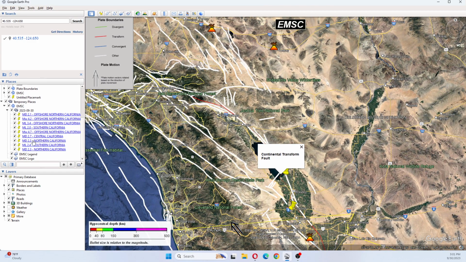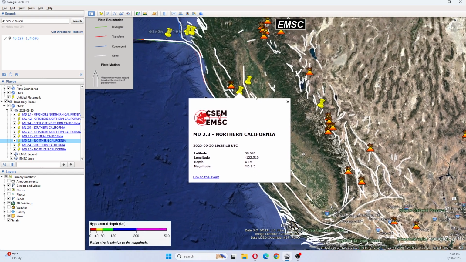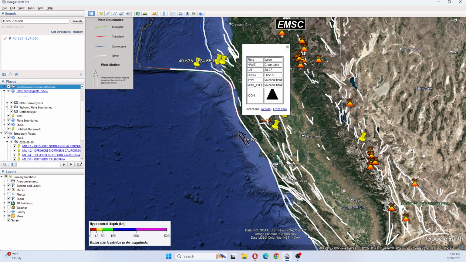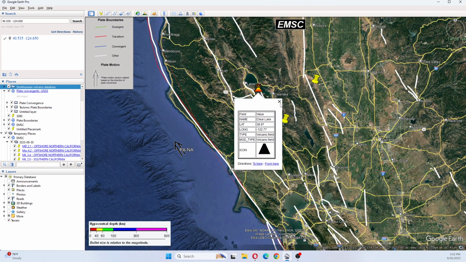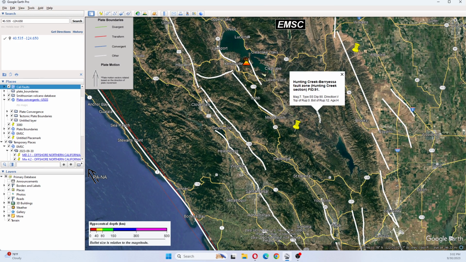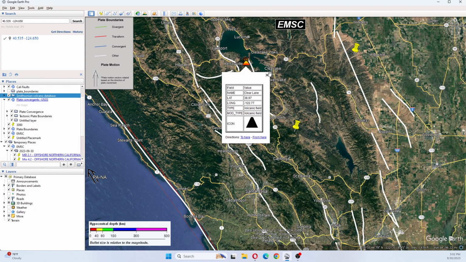The next earthquake was a 2.3. This earthquake is occurring up here near the Clear Lake volcano. And you can also see fault lines here, which is Kalyami fault line, and the Hunting Creek Beresia fault zone here, or Hunting Creek section. Now this one has a magnitude 7 possibility. This one has a magnitude 6.6 possibility. And we can also see this is the Clear Lake volcano here.